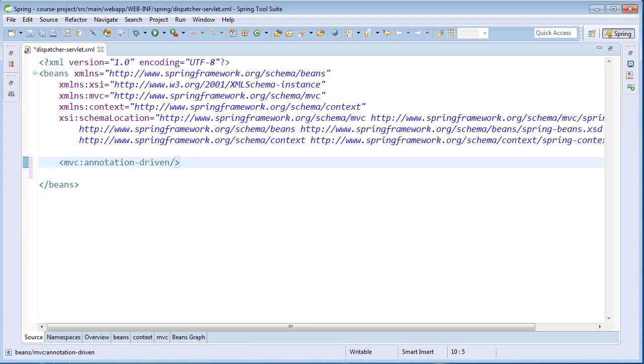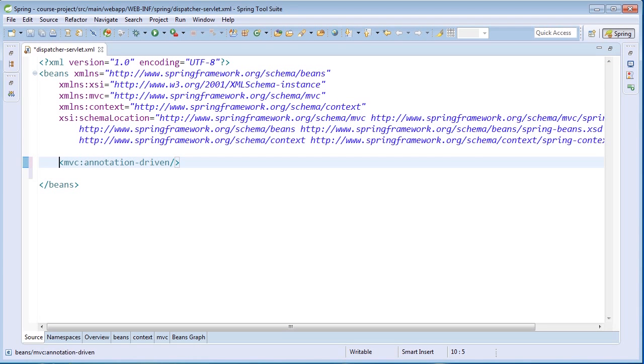It's also going to support data binding, it's going to support custom validation, custom converters that we use for data binding. It's also going to enable JSR 303 validation support, so you can now use annotations for validation. And it also provides a conversion factory that provides us with predefined converters for common data types like date and number. There's a lot of features that this one snippet of XML grants to our Spring project.